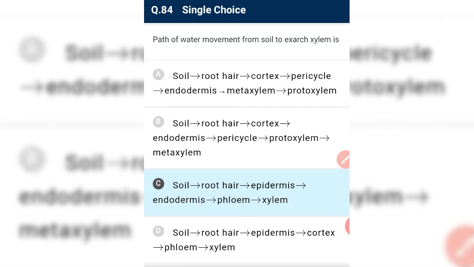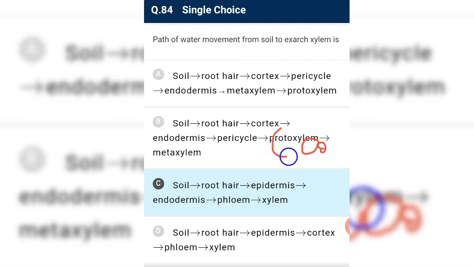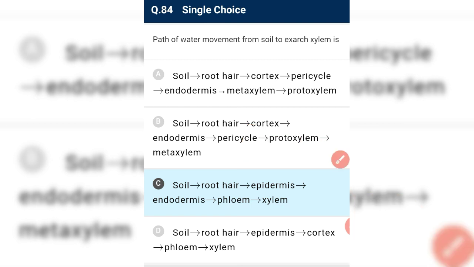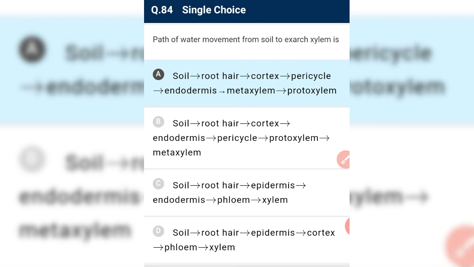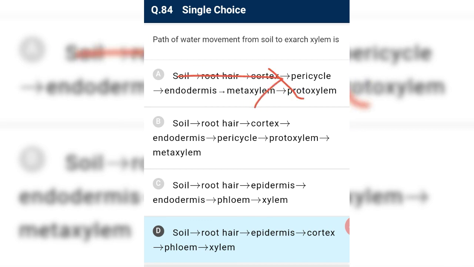Endarch xylem. Endarch means it is facing inside, so it is like that, with metaxylem toward the outside. See, they are all incorrect because cortex comes earlier than endodermis.